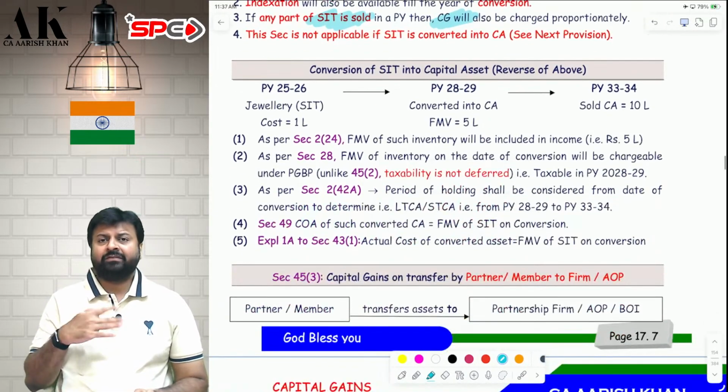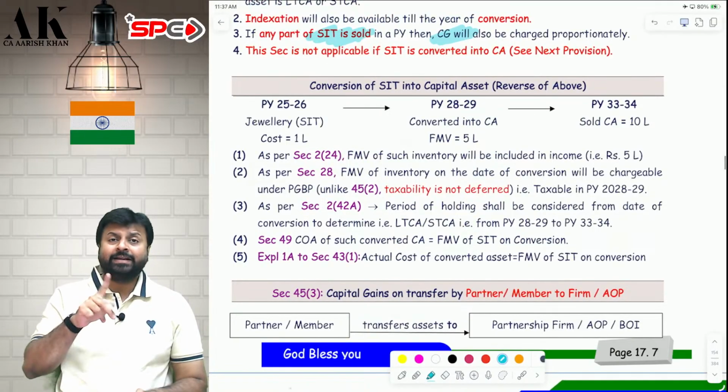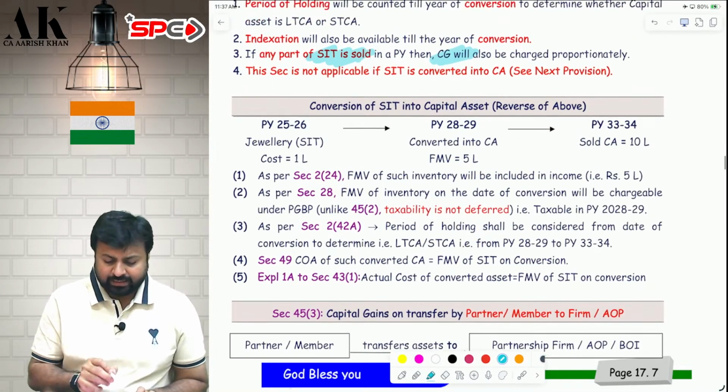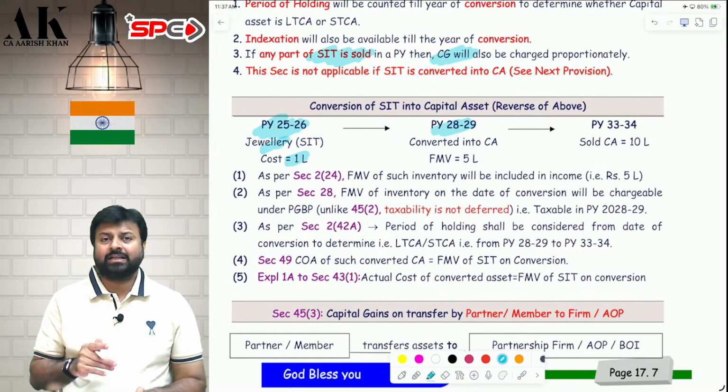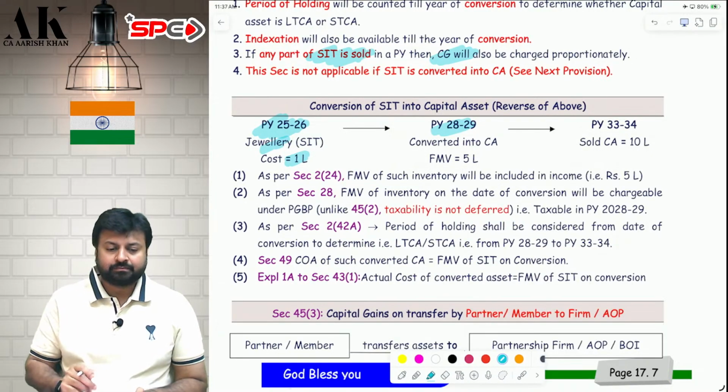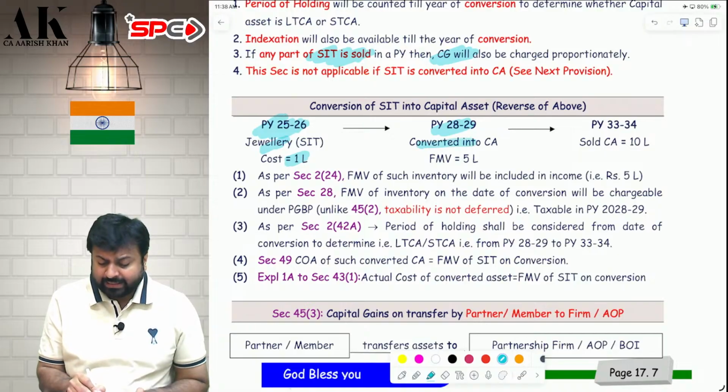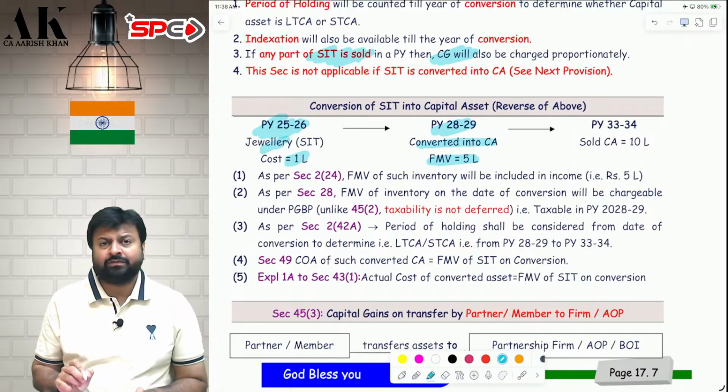Now, let's talk about the reverse situation. When a SIT is converted into capital asset, let's take an example, reverse of above. Suppose this is 25-26, this is 28-29. Earlier, we bought one jewelry of 1 lakh rupees that is considered as SIT, stock in trade. Now, we are converting that SIT into capital asset. The fair market value of the SIT is 5 lakh rupees on conversion.